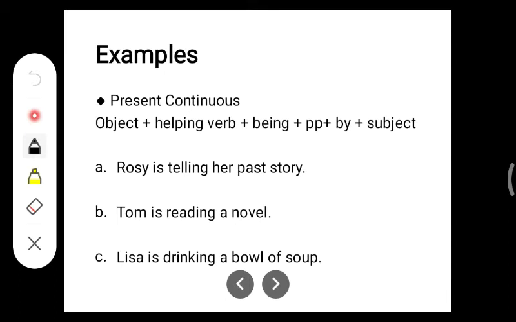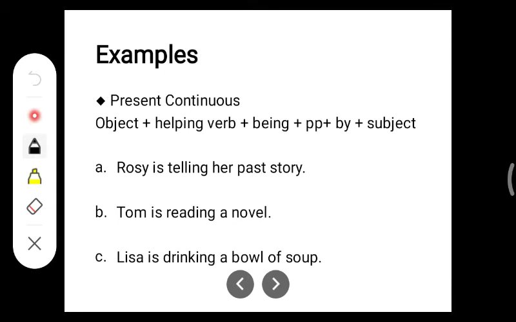This is the formula for present continuous tense. There is no such thing as formula and all. I have just written it so that you should understand easily, so I have given the plus and all. This is just a rule, just for your understanding. I have done it in that way.